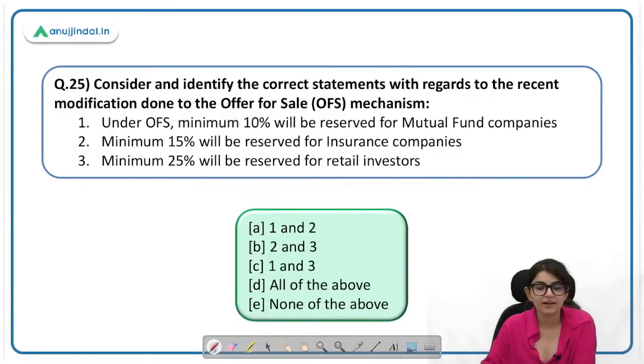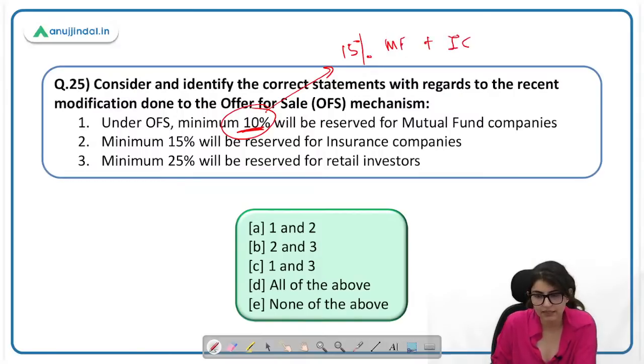Okay, consider and identify the correct statement with regard to recent modification done in offer for sale. Under OFS, minimum 10% will be reserved for mutual fund companies. Okay, so problem क्या है यहाँ पे? 10% is not the right answer. It should be 15% and also 15% is reserved for mutual fund companies and insurance companies combined. Makes the second statement also incorrect. And minimum 25% will be reserved for retail investors. This is minimum 10% will be reserved for retail investors.